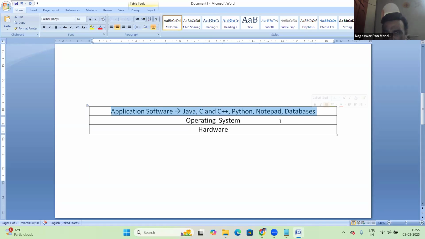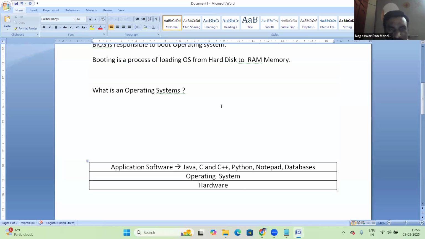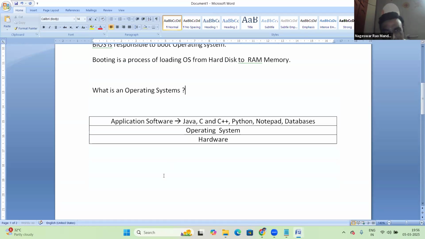Even to run MS Office, an OS is required. Notepad running, OS required. For every application, an OS is required. That means the OS is giving a platform, and on top of it, all are running. So what does OS mean? It is simply a platform.